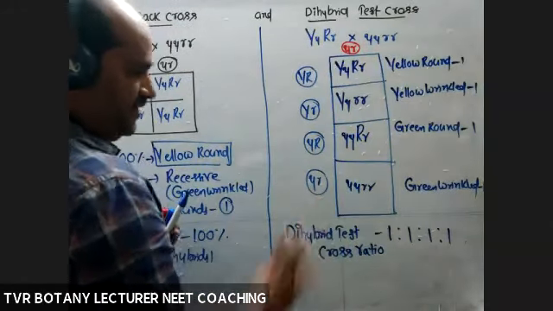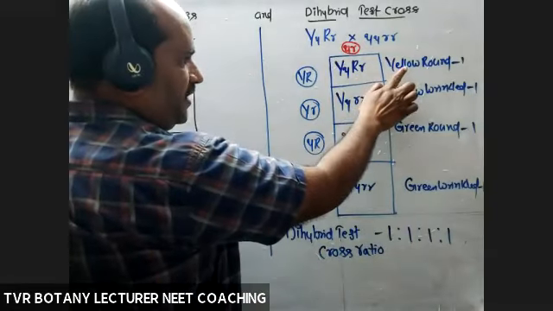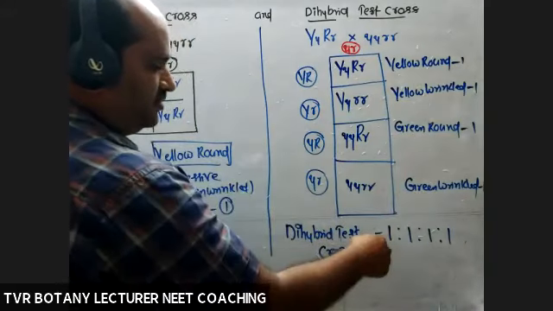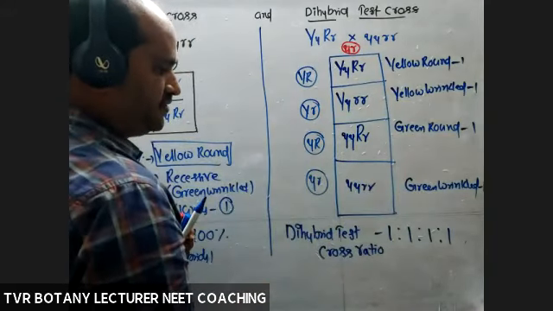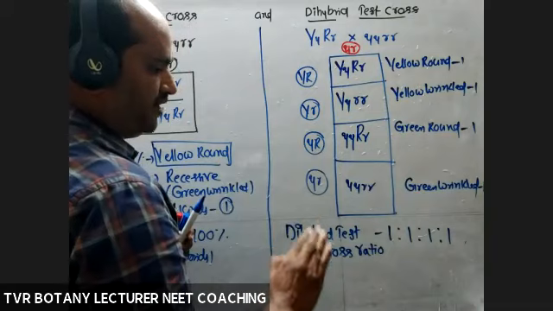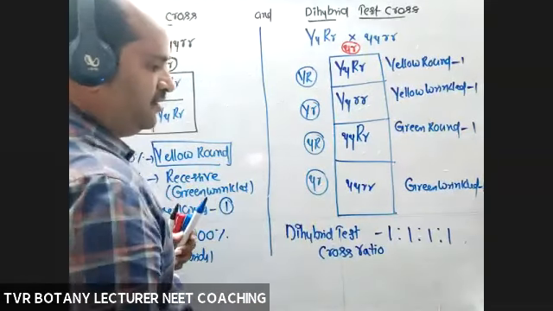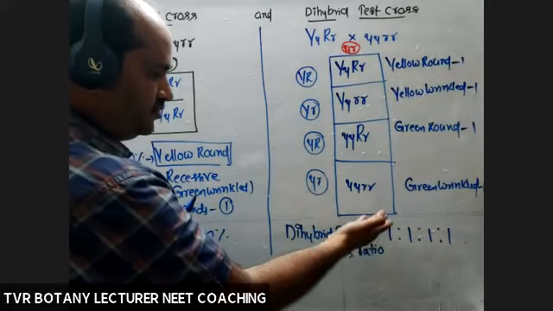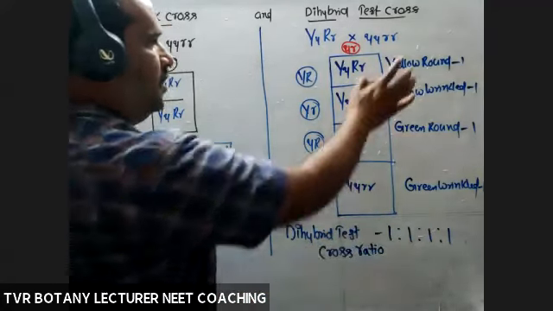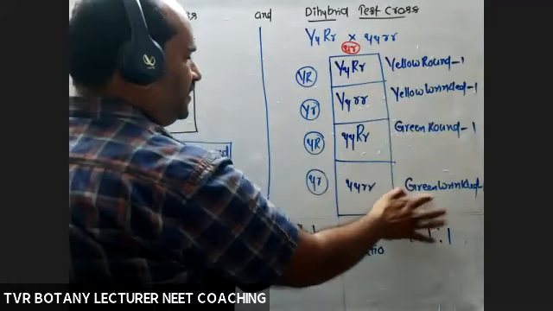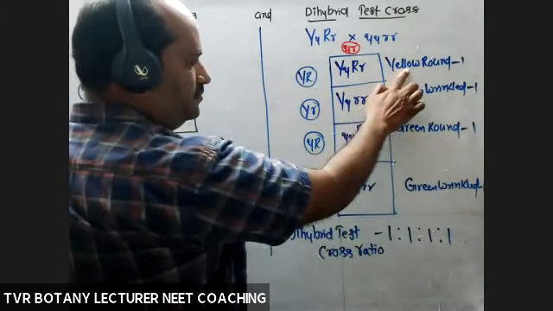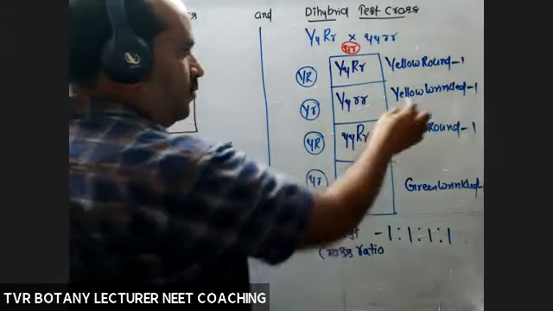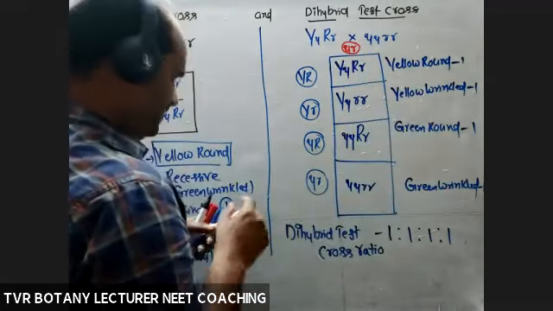Okay. So this is a phenotypic ratio: yellow round, yellow wrinkled, green round, green wrinkled. So that is a phenotypic ratio, 1 is to 1 is to 1 is to 1. So the dihybrid test cross phenotypic ratio is 1:1:1:1. One kind each. Yellow round, parental type. Green wrinkled, parental or not. What about these two phenotypic recombinants?